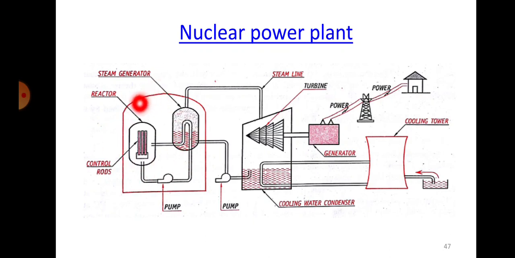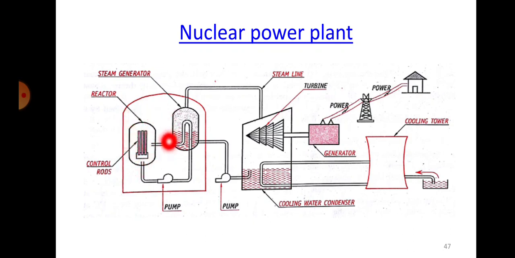Alright, so we are using nuclear energy, and using this nuclear energy we are converting the available water into steam, and that steam is made to run the turbine. So what basically happens is, here you have the nuclear reactor. This is called a nuclear reactor, inside which you have the control rods. So nuclear fission reactions will be taking place here.